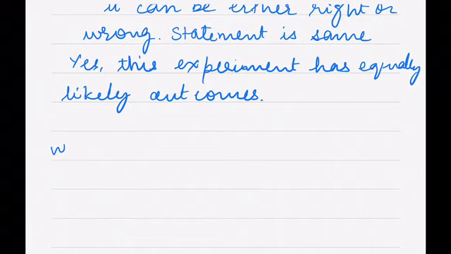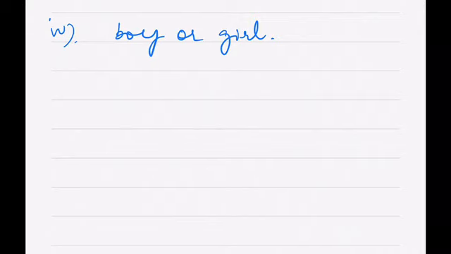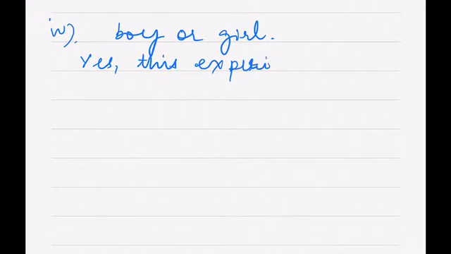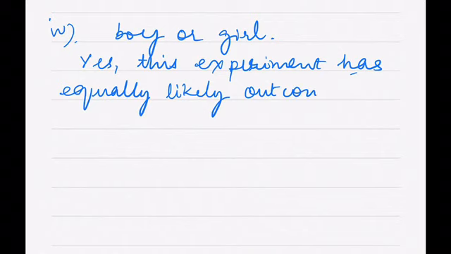Now let me go to the fourth part of this question. The fourth part says a baby is born. It is a boy or a girl. So it can be either boy or girl, and there is nothing like more chances. Yes, this experiment has equally likely outcomes. So we are done with the second question.